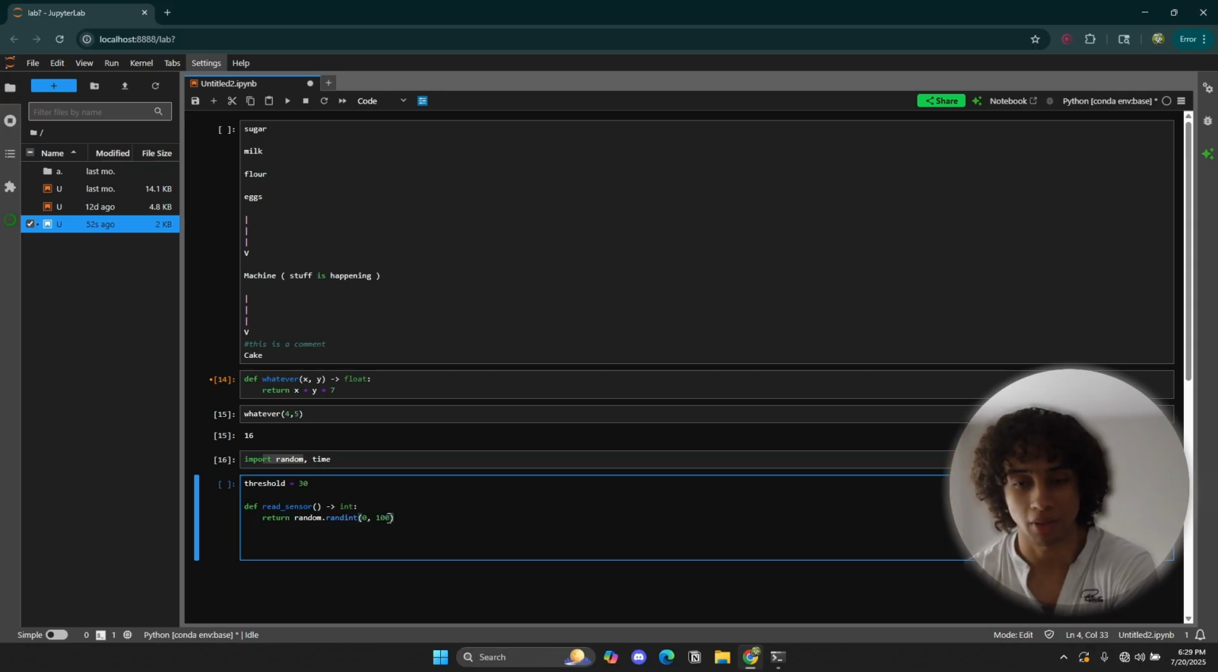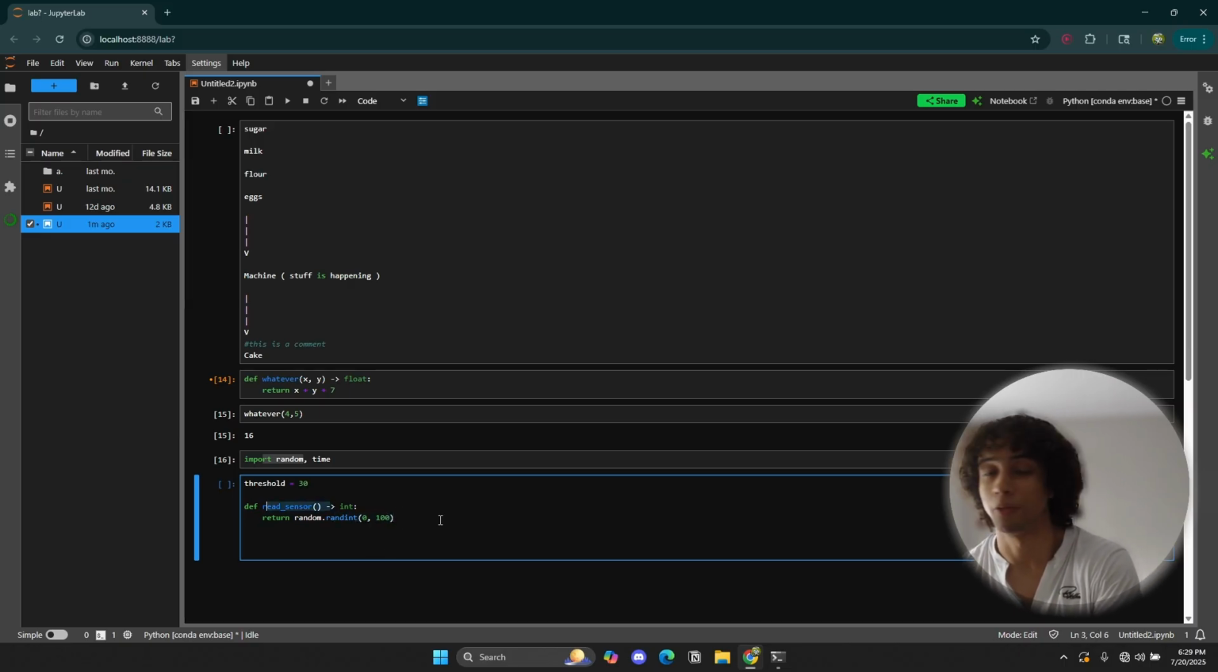This is a perfect example, actually. I'm using a function inside of a function. That's very common in Python and in programming in general.